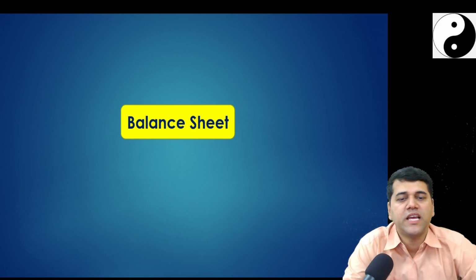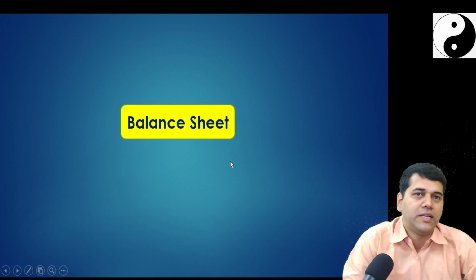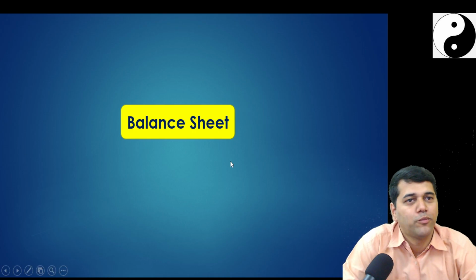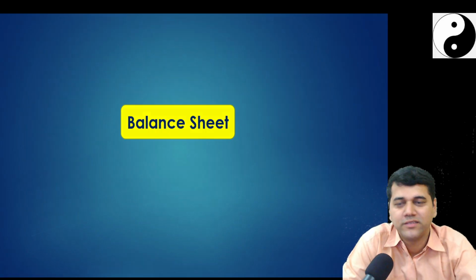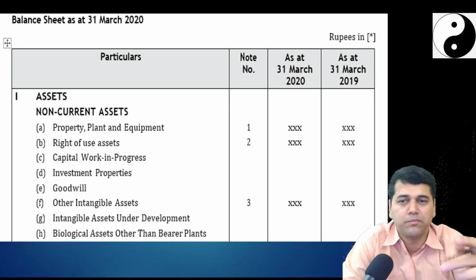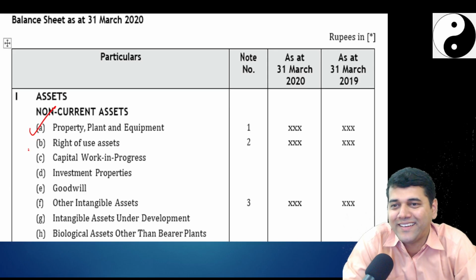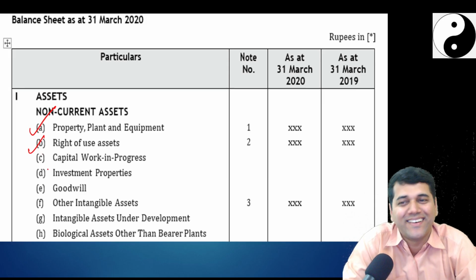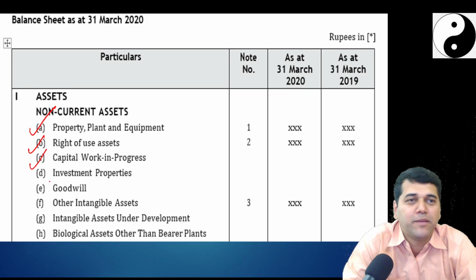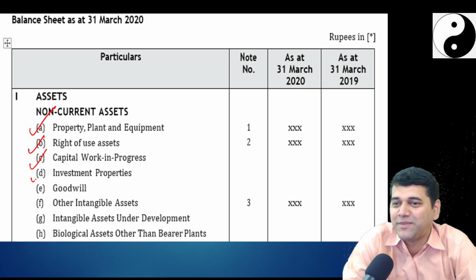Okay, so we'll just have a quick look at the balance sheet. Now we are almost all done with all the standards except theoretical. PPE 16, ROU 116, capital work in progress 16, investment property, goodwill.